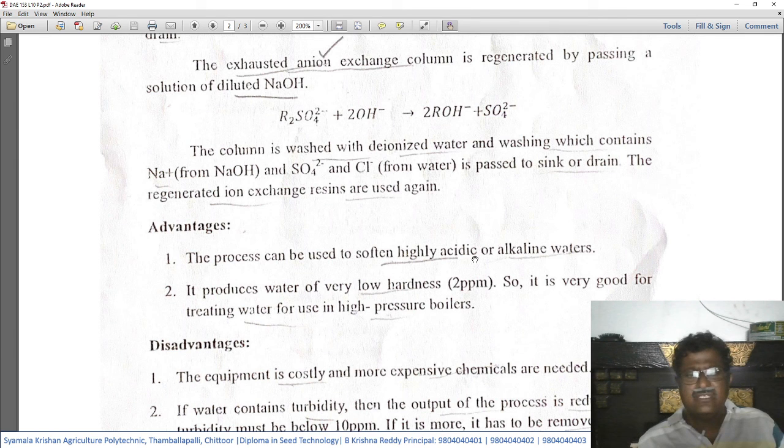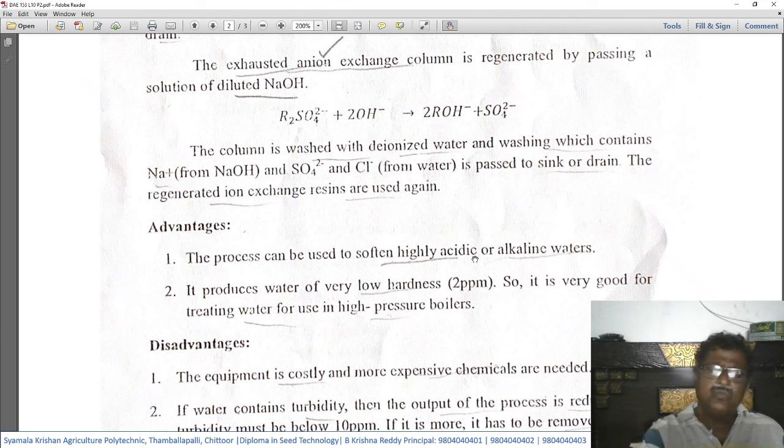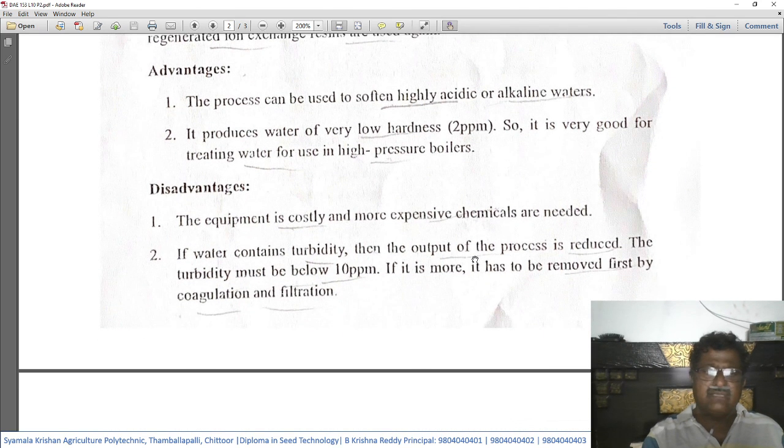Whenever water is to be treated for removal of hardness to the maximum extent, especially for use in high pressure boilers, this ion exchange method is used because the residual hardness left after the treatment will be very minimal, that is 2 ppm only. This is another advantage of using this method.